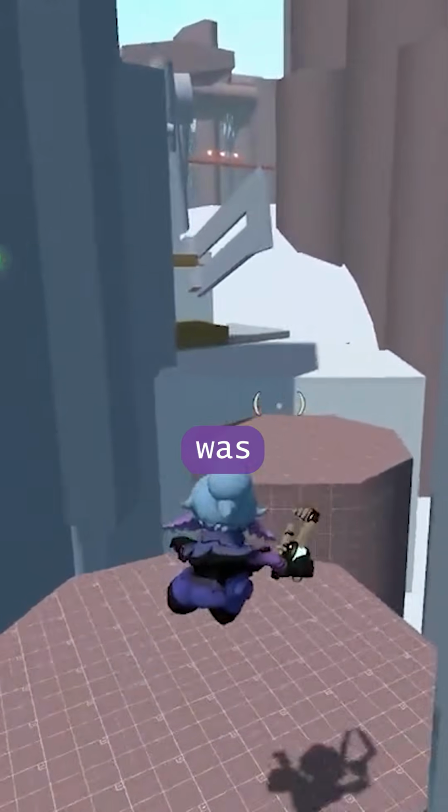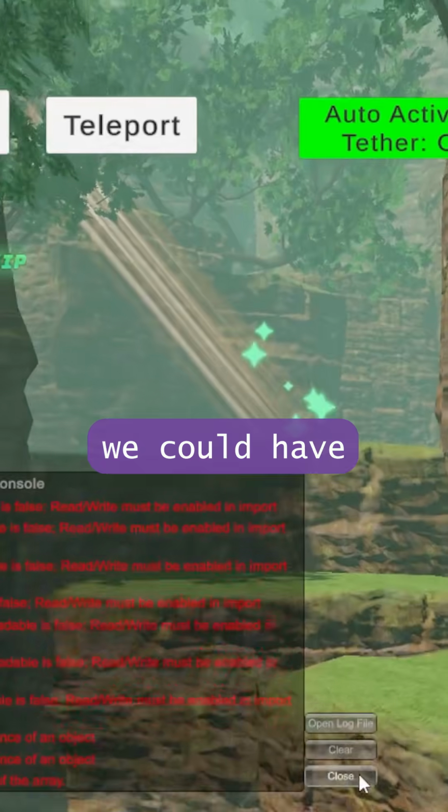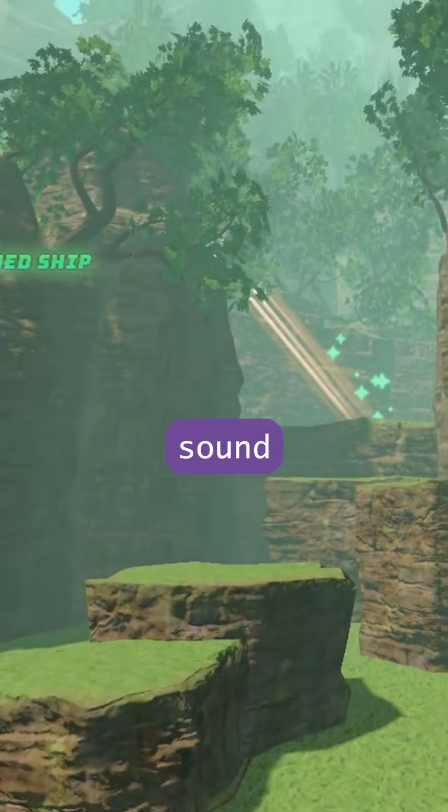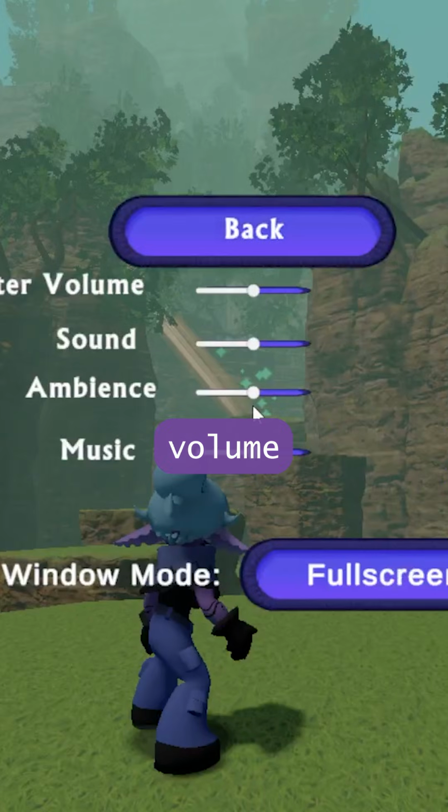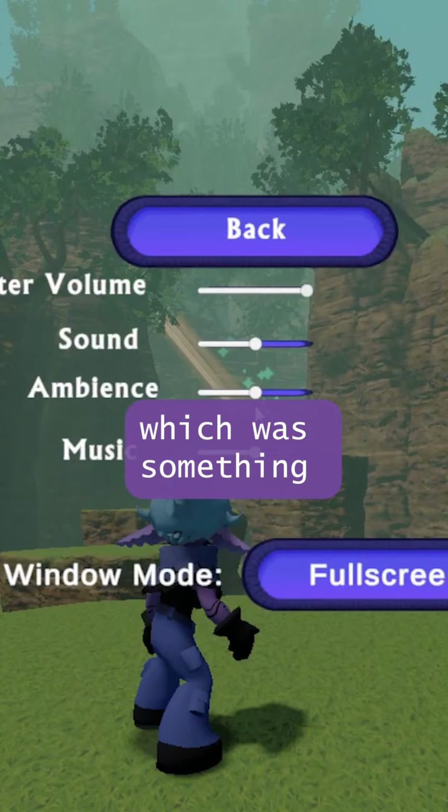Another area we did this was with the volume of the sounds. Yes, we could have spent a bunch of time adjusting each and every sound effect to be perfect, or we could just make a settings menu where you could turn down the volume of the sounds altogether, which was something we had to do anyways.